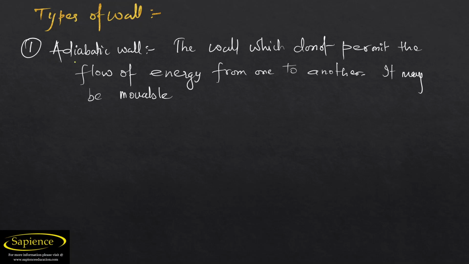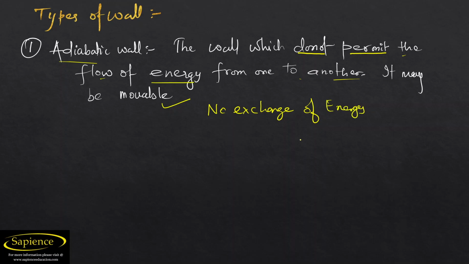So, adiabatic wall. First of all, I will discuss the adiabatic wall. What is an adiabatic wall? The wall which does not permit the flow of energy from one to another. It may be movable. See, no exchange of energy happens.